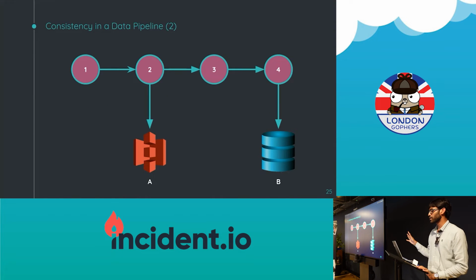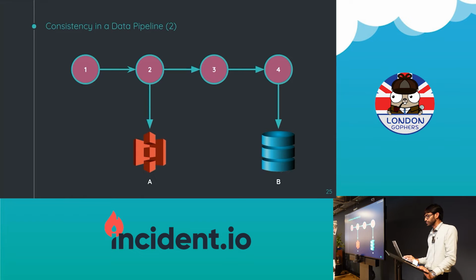So again, this is a data pipeline. There are 4 steps, 1, 2, 3, 4. The second one is writing to S3. I'm calling it A. And the fourth one is writing to B. That's a database, let's say. And this is a pipeline that runs, let's say, every day. There's some data that comes every day. You process it and then finally write to these 2 stores, the S3 and the database.